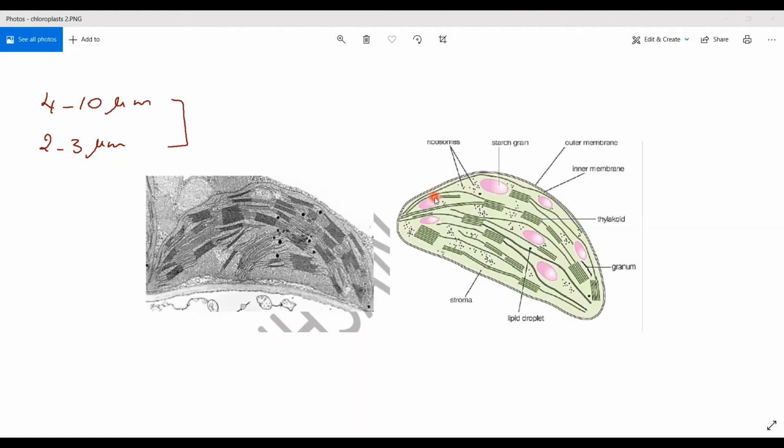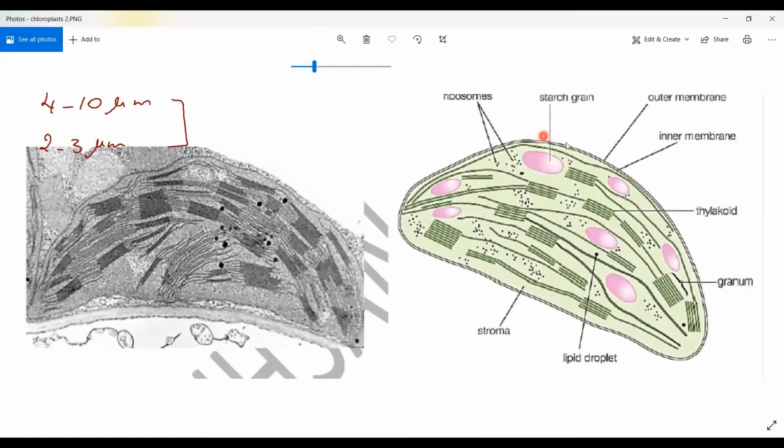I told you before when I was explaining the animal cell that the nucleus is the largest, followed by the mitochondria. But here in the plant cell, there is the chloroplast. So in order: nucleus, chloroplast, mitochondria, because the mitochondria are a bit smaller than the chloroplasts. If you look, you can notice that this chloroplast is surrounded, very clearly, by two membranes, an inner membrane and an outer membrane, like the mitochondria.